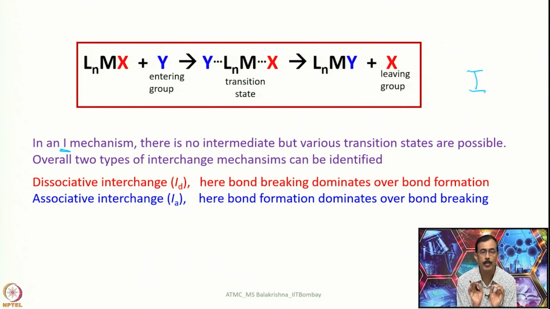Okay. There is no intermediate. When we are considering an interchange mechanism, there is no intermediate, but various transition states are possible. Overall, two types of interchange mechanism can be identified.